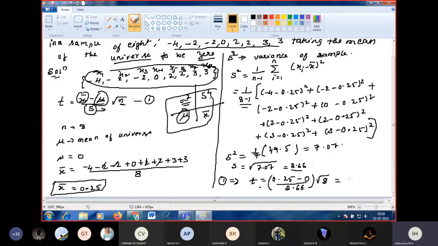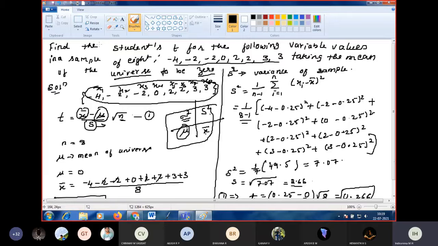Now calculate what you got, T value. What is T value? 0.266. This is your T value. So that only they are asking in the question to find. Find the student T. We found the value of T. Did you clear? Ma'am. Okay.